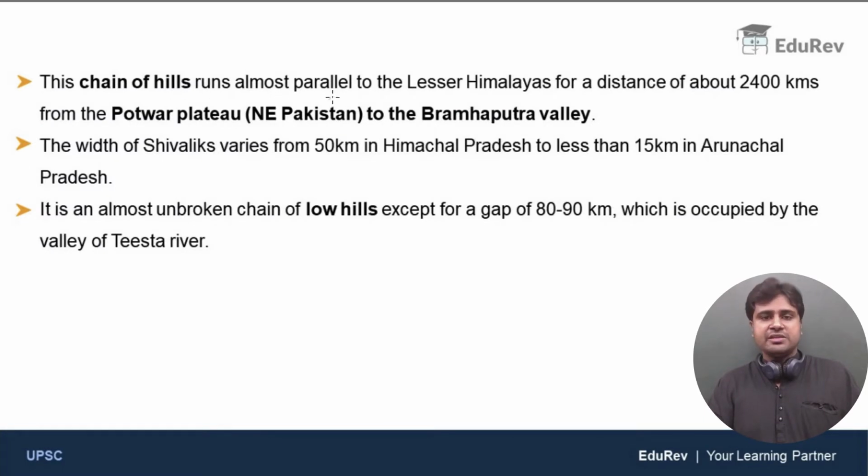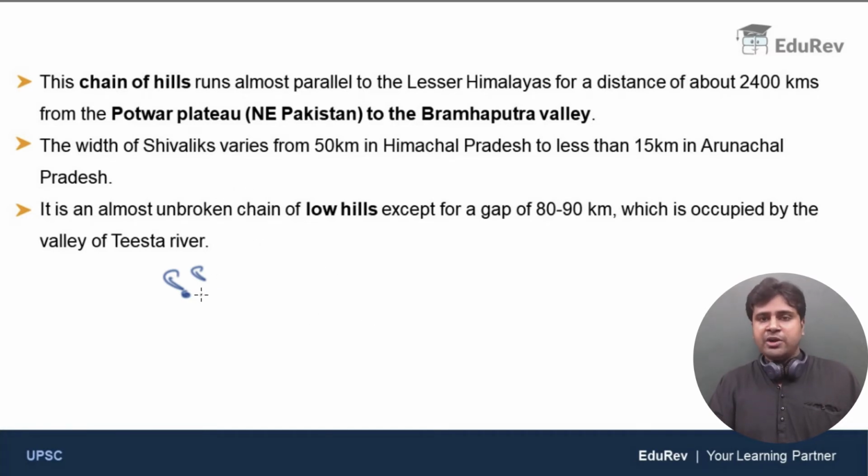This chain of hills runs parallel to the lesser Himalayas for a distance of about 2,400 kilometers from the Potwar Plateau in northeastern Pakistan to the Brahmaputra Valley. So just find the Potwar Plateau on the map. It will be very useful to you.